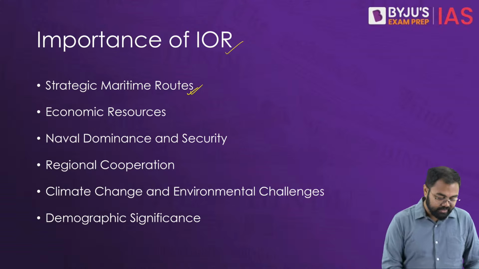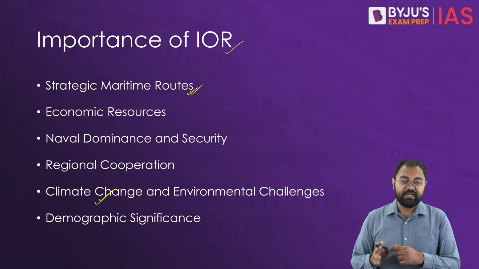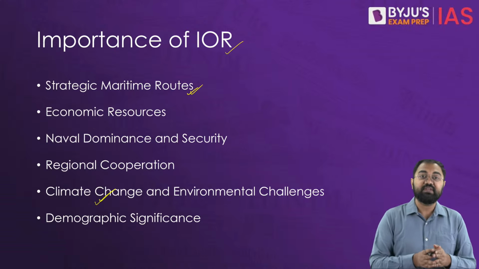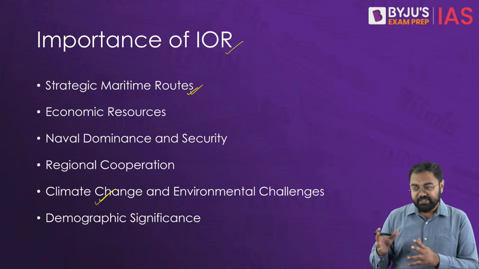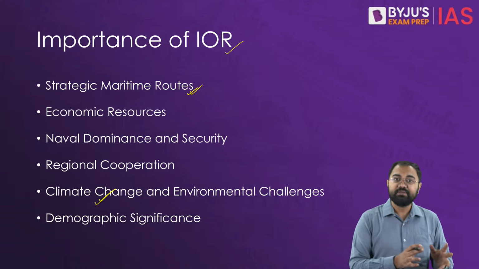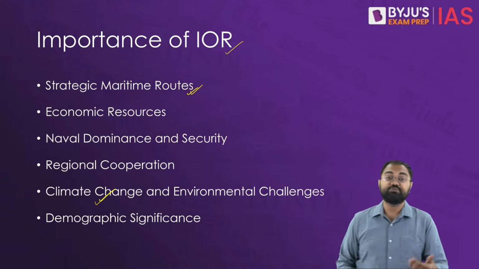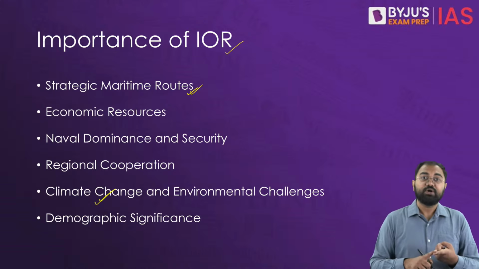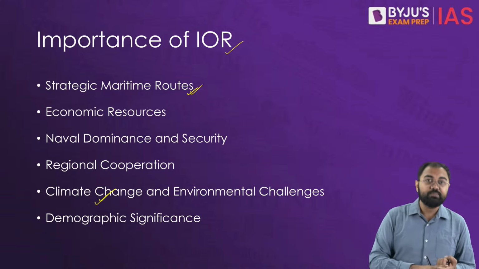And then after that, climate change and environmental aspects also have to be understood. We see that the Indian Ocean plays a very critical role in global climate patterns as well. So whether it is monsoon systems or the maritime ecosystems, they play a very important role. There are also various issues in the Indian Ocean region, whether you talk about overfishing, coral bleaching, or marine pollution.